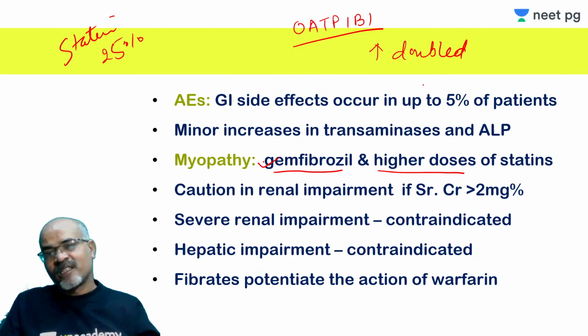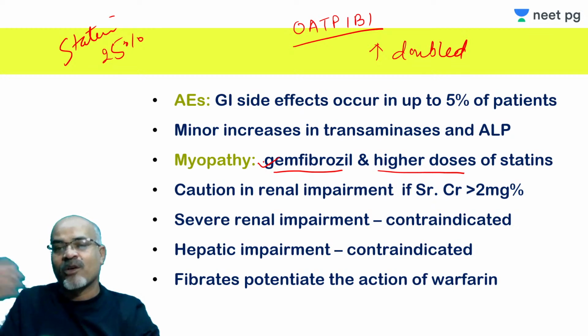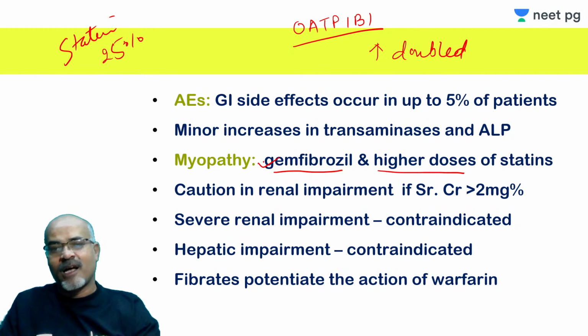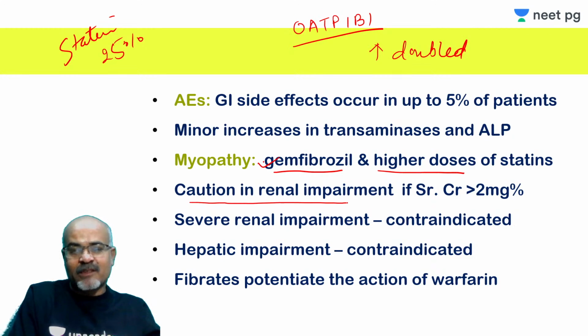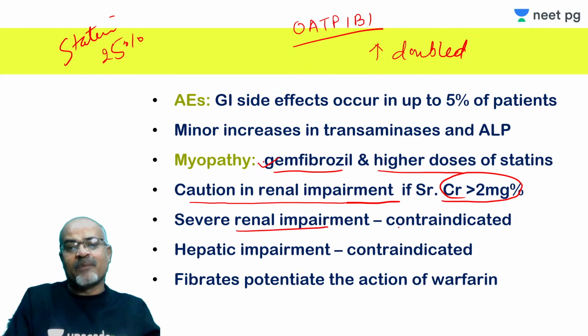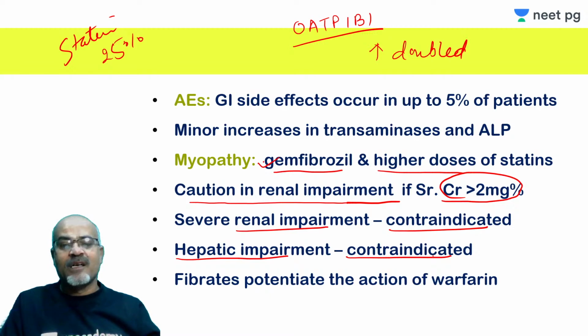And any drug which increases the serum concentration of statins, or when higher doses are being used, increases the propensity to cause this myopathy. And as I said, they are excreted as conjugates in the urine through the kidney. So caution should be exercised if serum creatinine level is more than 2 mg%, and in severe renal impairment it is contraindicated, and hepatic impairment also, because they can cause hepatic toxicity, so contraindicated.